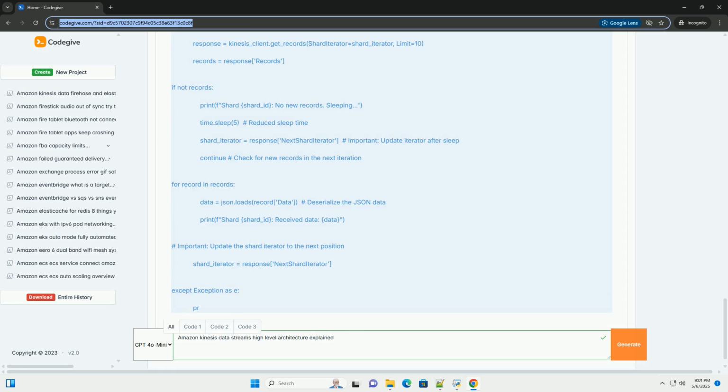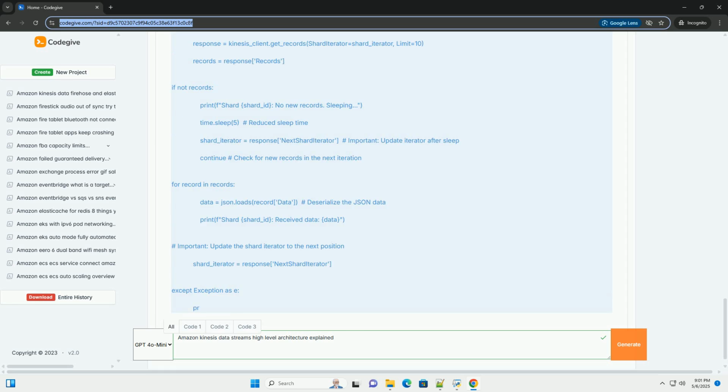LATEST starts reading from the most recently added records. TRIM_HORIZON starts reading from the oldest available record in the shard, the beginning. AT_SEQUENCE_NUMBER starts reading from a specific sequence number. AFTER_SEQUENCE_NUMBER starts reading after a specific sequence number. Returns the shard iterator string.